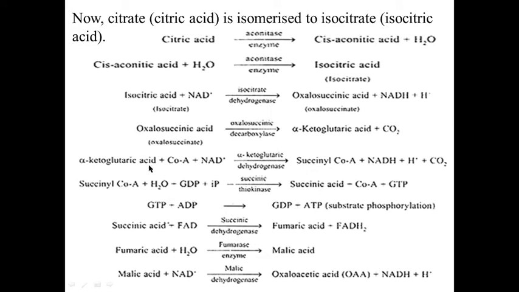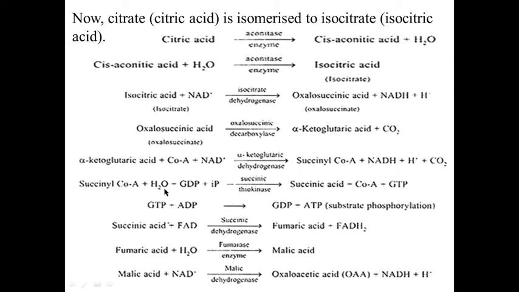Alpha ketoglutaric acid, 5 carbon compound, combines with 1 molecule of coenzyme A with the help of enzyme alpha ketoglutarate dehydrogenase to form succinyl coenzyme A. Again 1 molecule of NAD is reduced into NADH2 and 1 molecule of carbon dioxide is released. That means third molecule of carbon dioxide is released during this process. That means the complete breakdown or complete oxidation of 3 carbon compound pyruvic acid.